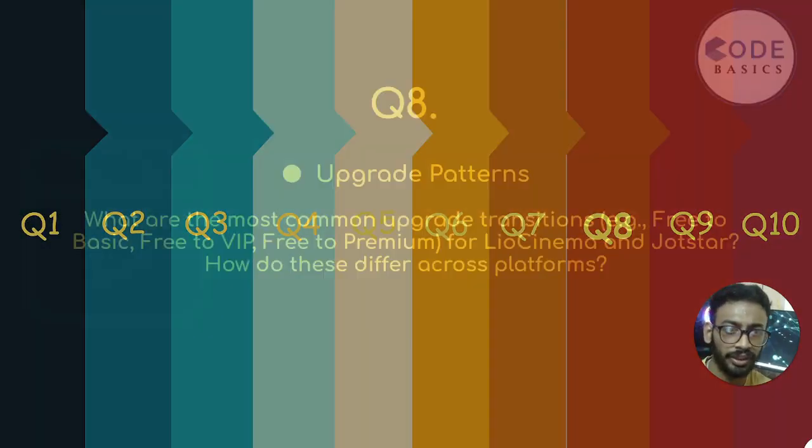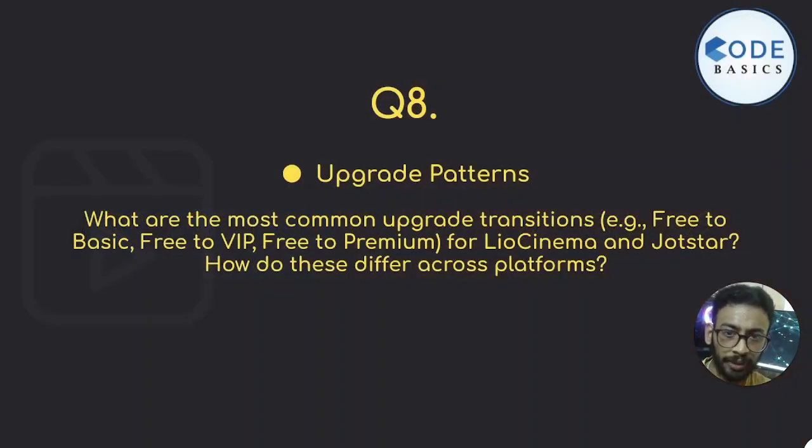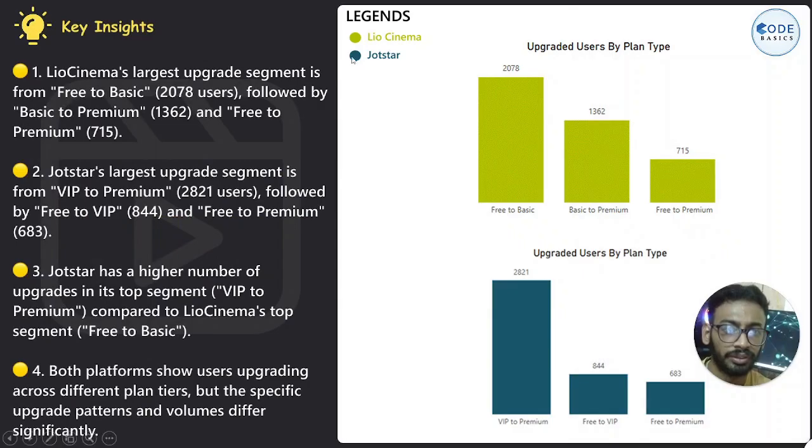Question number 8 is upgrade patterns. The question is, what are the most common upgrade transitions for LioCinema and Jotstar, and how do these differ across platforms? For LioCinema, free to basic subscribers are the top transition, with 2078 users who upgraded their plan from free to basic, then basic to premium, then free to premium.